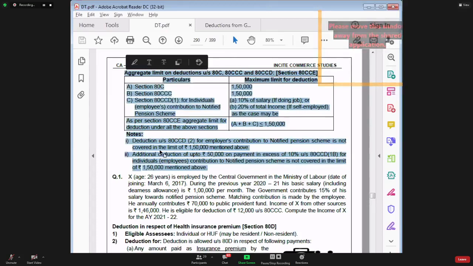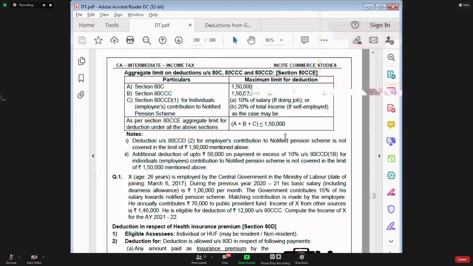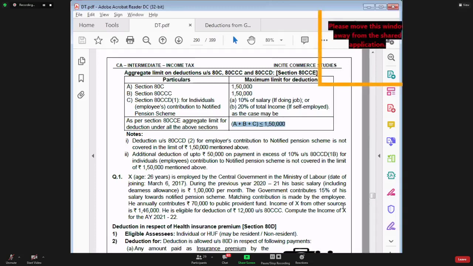Very important point to be noted. Yes, 2-3 people have answered me saying that the 1,50,000 limit given in section 80CCE does not cover section 80CCD subsection 1B.